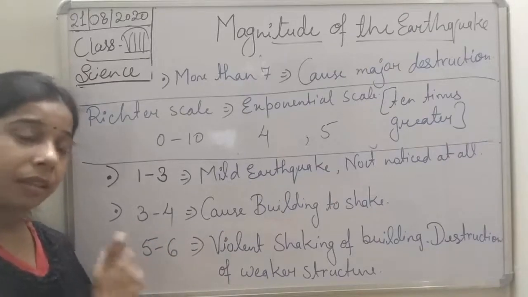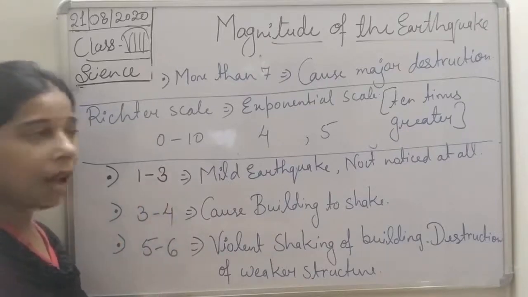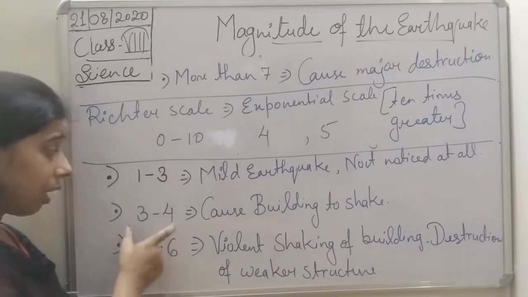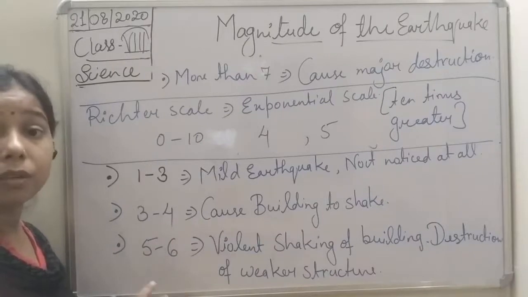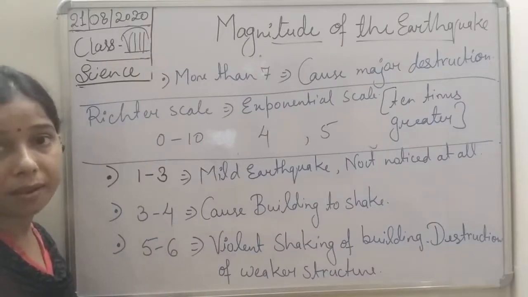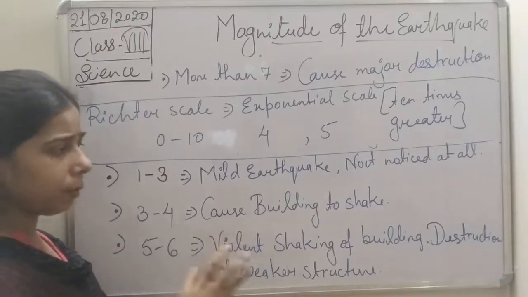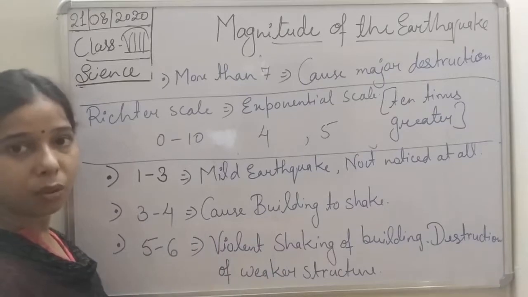Now, if it is 1 to 3, then it will be a mild earthquake and it will not be noticed at all. If the earthquake is between 3 to 4, then what will happen? It will cause the building to shake. There will be only shaking of the building, not a major one, but shaking of the building occurs.